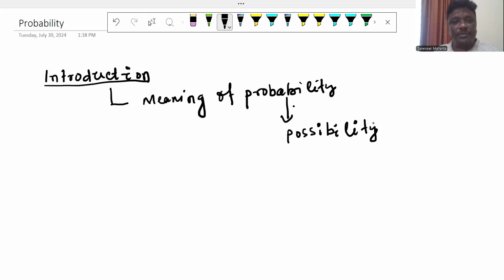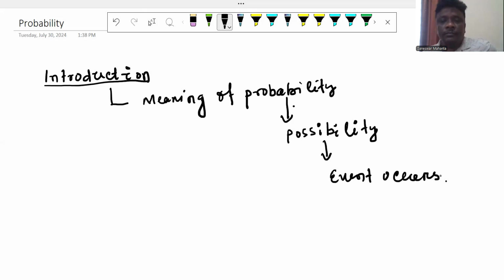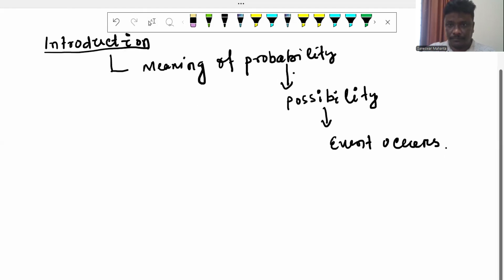If we can choose a possibility, and that is the events. What is the possibility of the event occurring? These are the concepts for the meaning of probability, that is, the possibility. And of course, the events at a single time, that is also called probability.